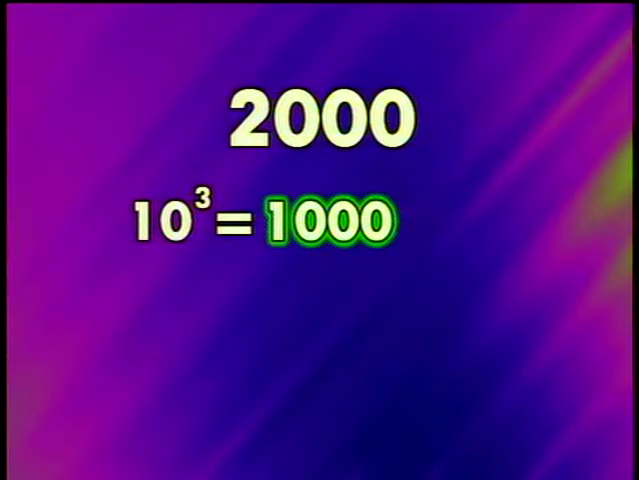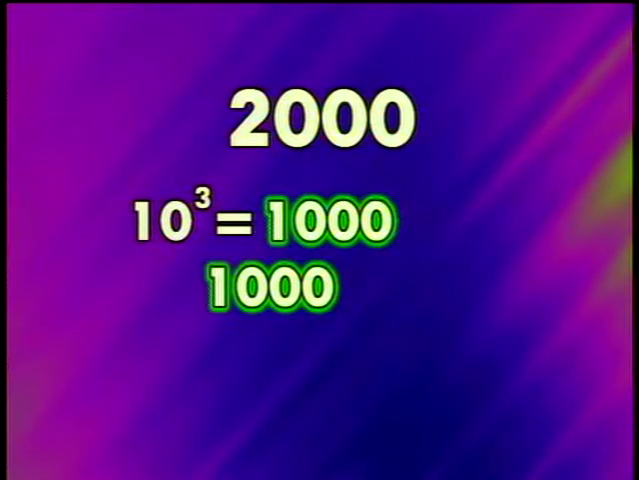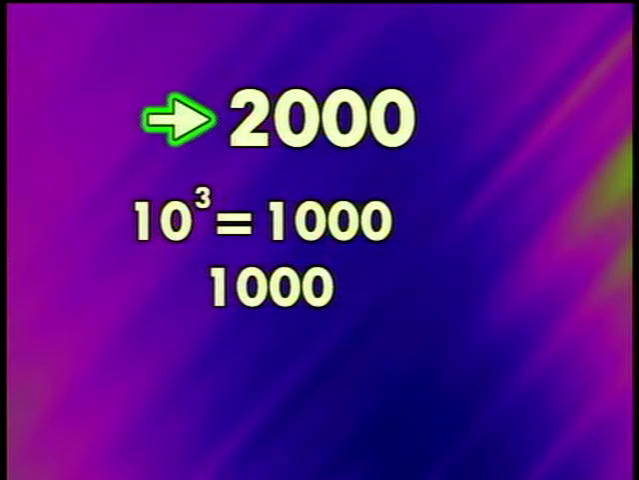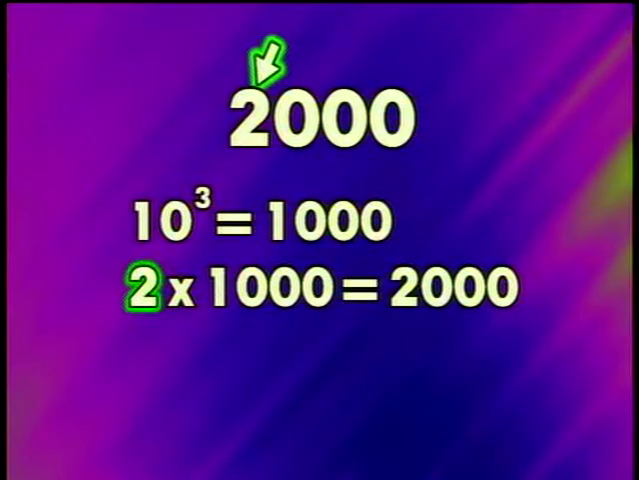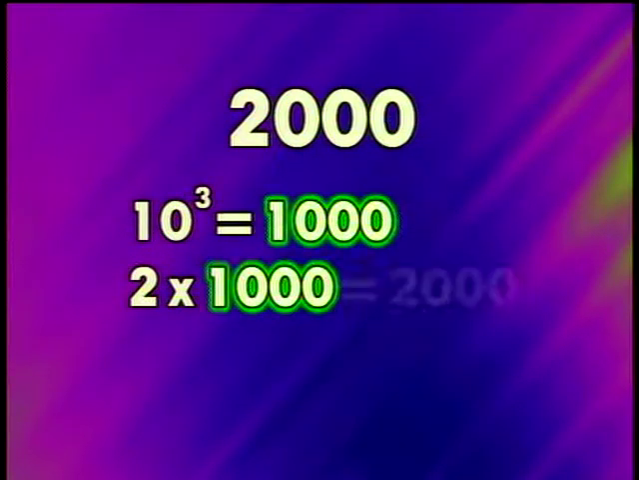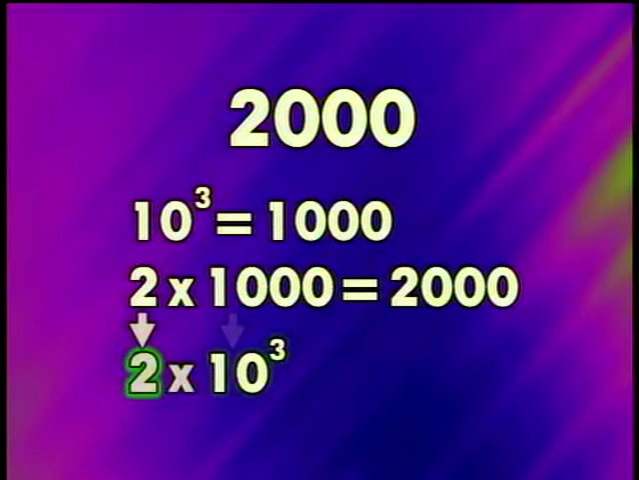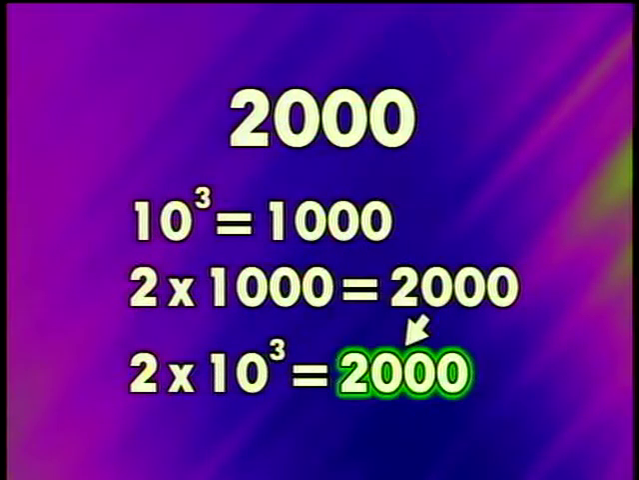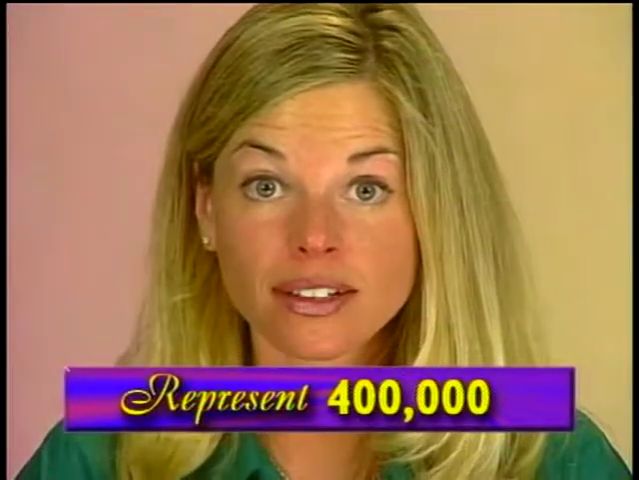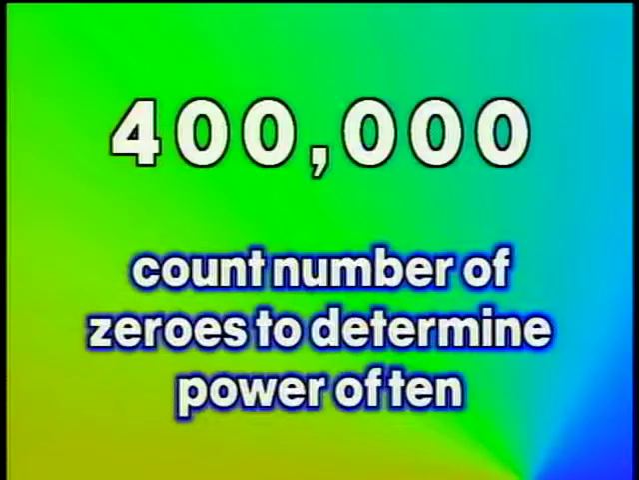Now we just multiply 1,000 by the first digit in the number we're trying to express. In this case, the first digit is a 2. 2 times 1,000 equals 2,000. So 10 to the third power times 2 equals 2,000. I know all of you out there want to do another. Quick! Represent 400,000. First, we count the number of zeros to determine what power of 10 you're working with.